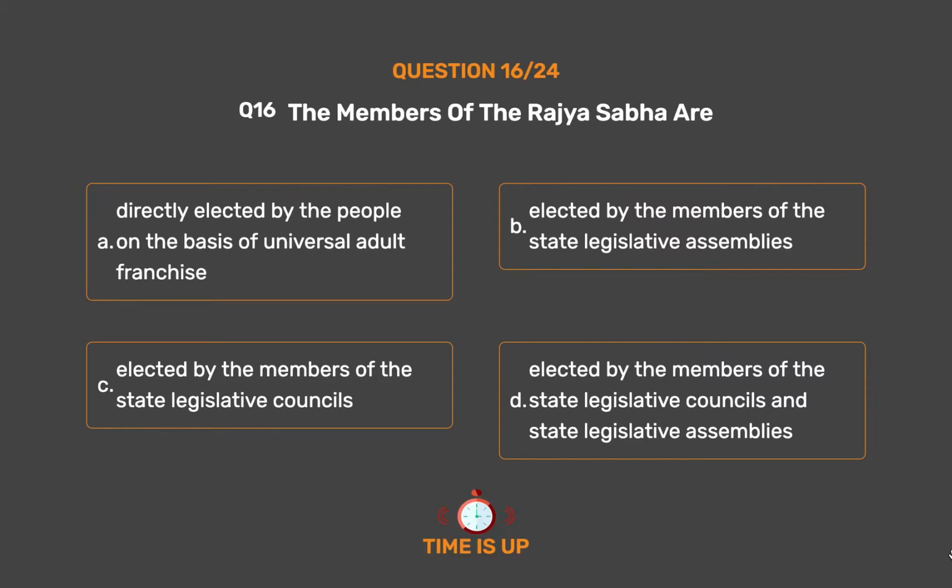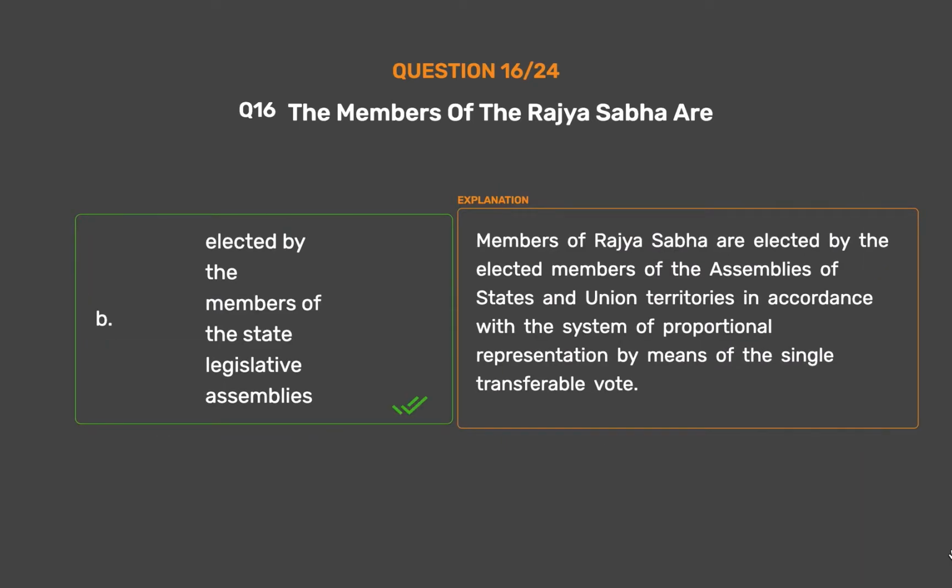The correct answer is Option B, elected by the members of the state legislative assemblies. Members of Rajya Sabha are elected by the elected members of the assemblies of states and union territories in accordance with the system of proportional representation by means of the single transferable vote.